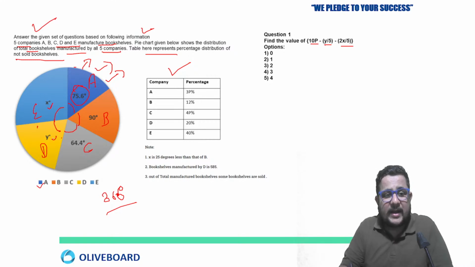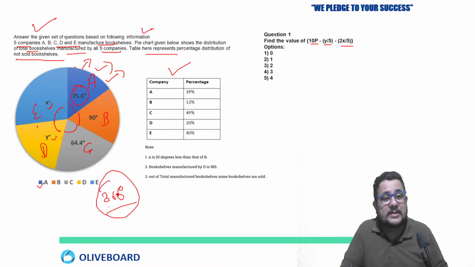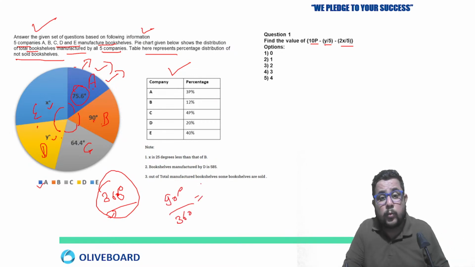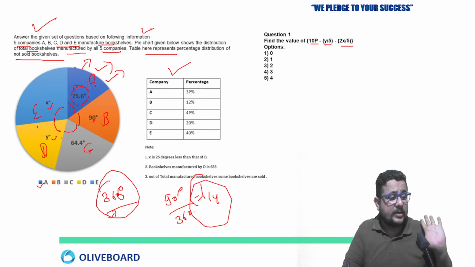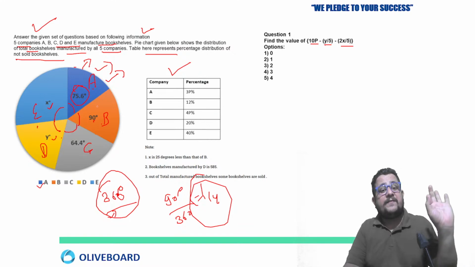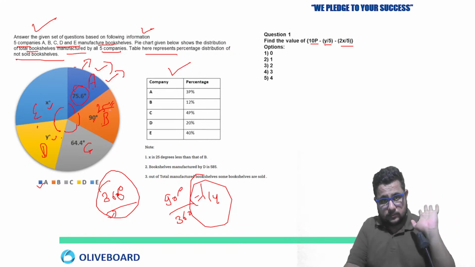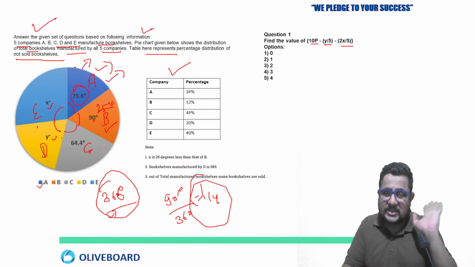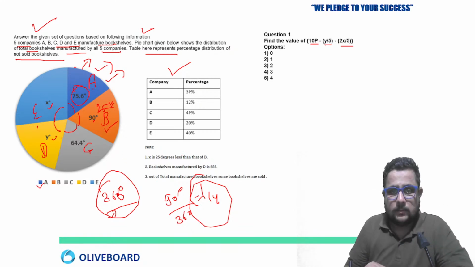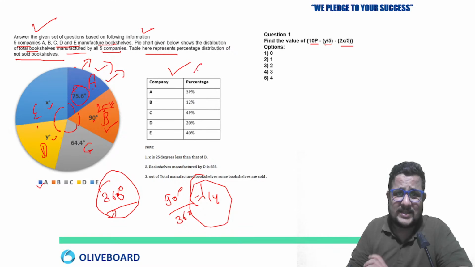Now X degree, Y degree means we don't know the distribution of D and E now. But for B we know, C we know, A we know. That is given in degrees, so you can calculate with respect to 100%. This is 360 degrees. What does this 90 degrees represent? Actually 90 degrees means 1/4, are you getting my point? It means 25% of the total belongs to B in this way. I hope you understood now. Let's move on to this table. This is about what?